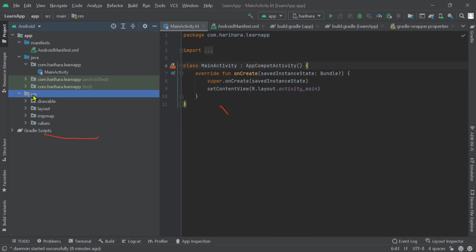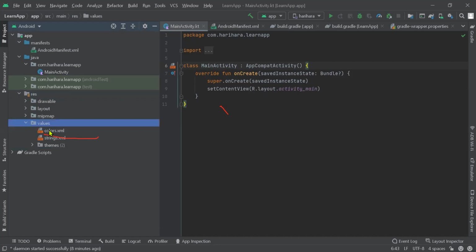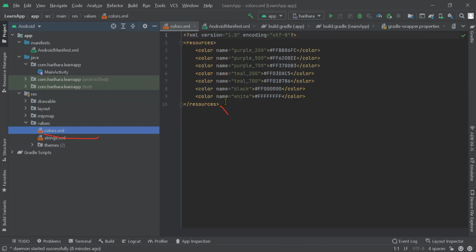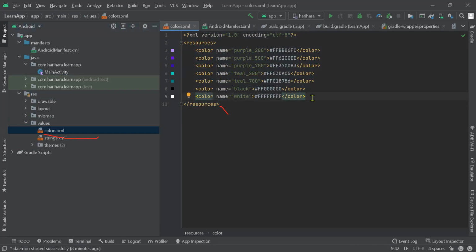So whatever the drawable files or icons are using, and whatever the values like API names, API keys, and all, are situated here, and we'll have to put all that in the resource file to make use of them. For example, it's a color one. Any kind of color we want to use, we'll have to define here. Without defining, we may use it, but that's not considered a good practice. So whatever colors we want to use all around in our application must be defined here.